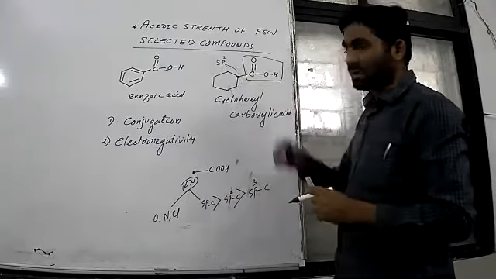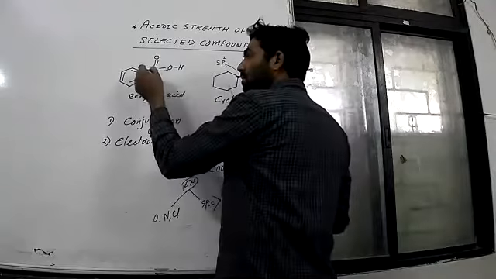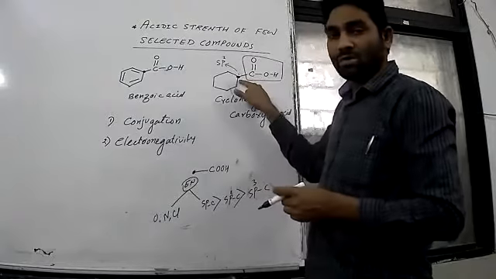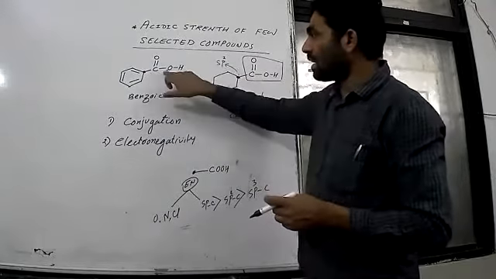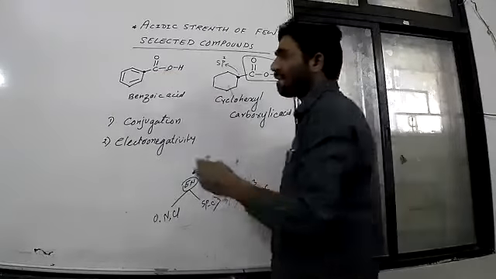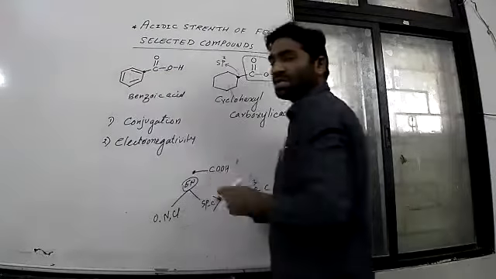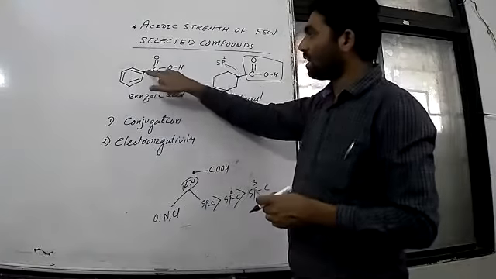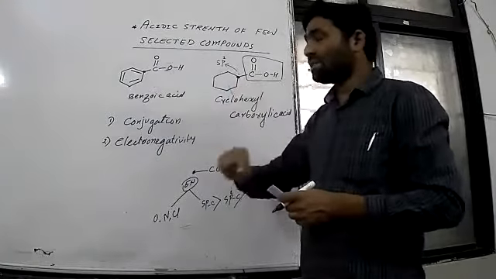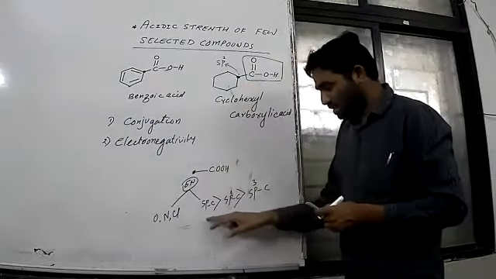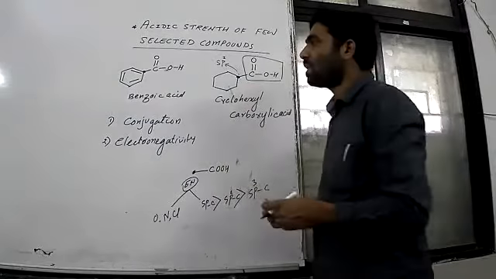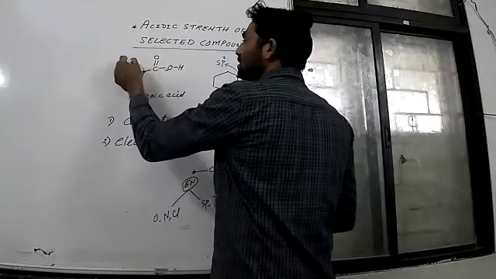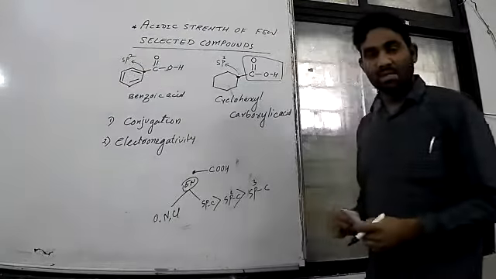If you look at this carbon, which is a part of the benzene ring, whereas here it was part of the cyclohexane ring, this COOH is attached to that carbon. What do you think now? This carbon has the hybridization of which type? We know a carbon-carbon double bond carbon is always sp2 hybridized.